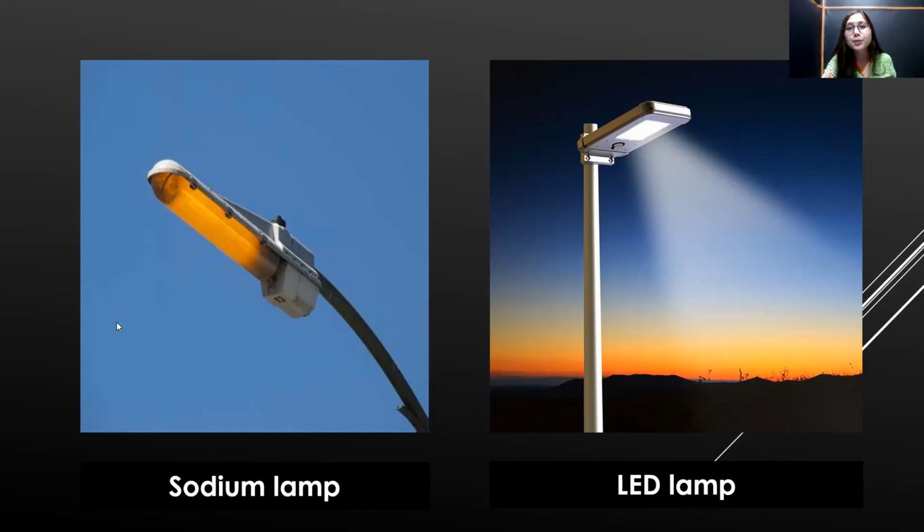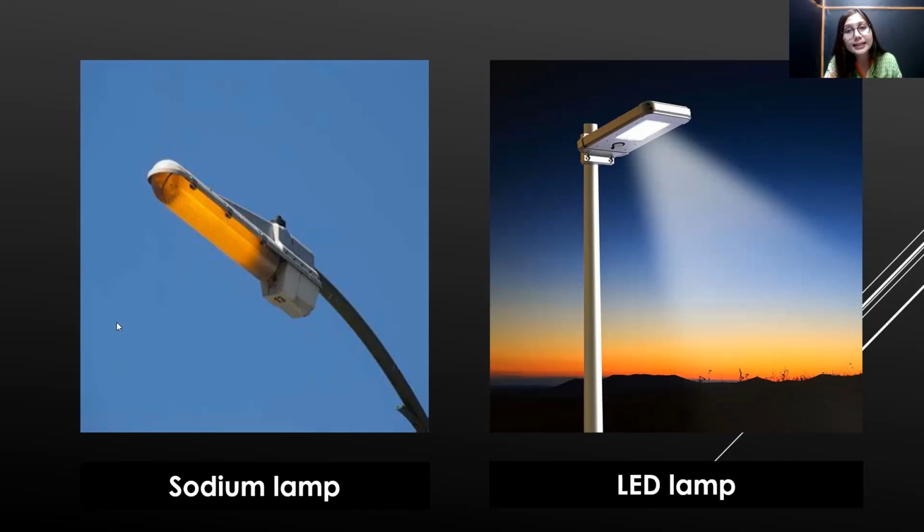Yes, this is point number one. And point number two: the sodium lamps that we have seen from our childhood always emit one certain color of light, that is the yellow light. It emits only that yellow light.